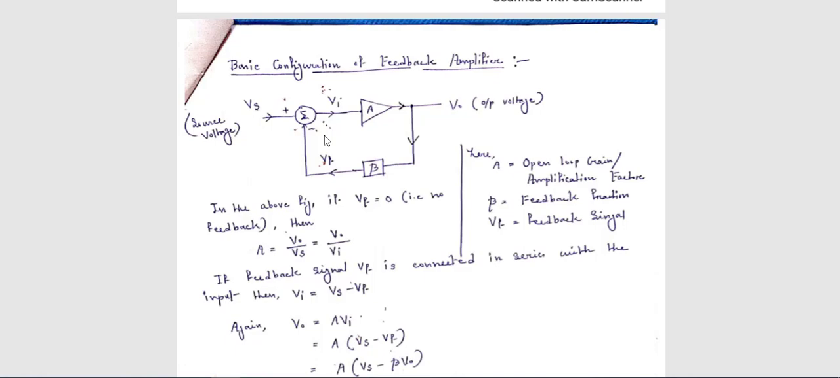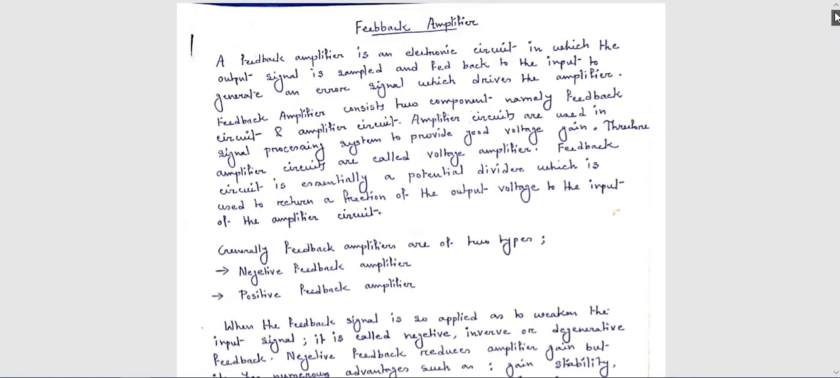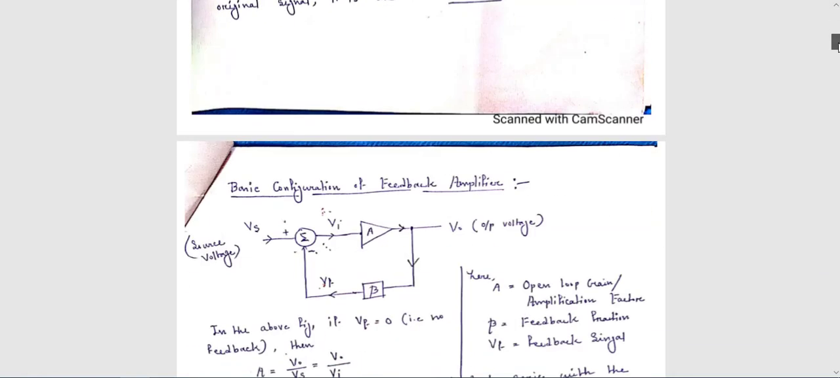Now if there is no connection between output and input, that means no closed loop is formed, so you can say the circuit is an open loop circuit. So basically feedback is present in a closed loop circuit. Now, in the case of feedback amplifiers, there are basically two types. One is the negative feedback amplifier and another is the positive feedback amplifier. Now what is a negative feedback amplifier and what is a positive feedback amplifier?